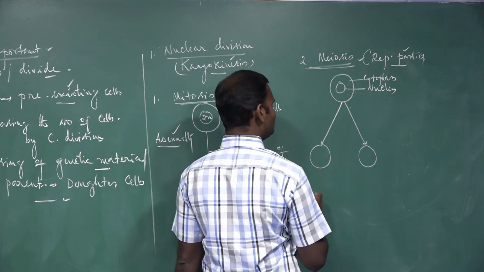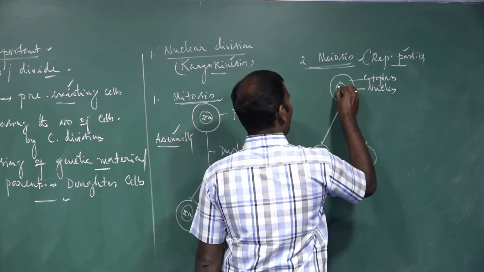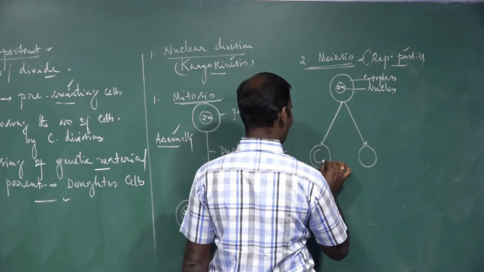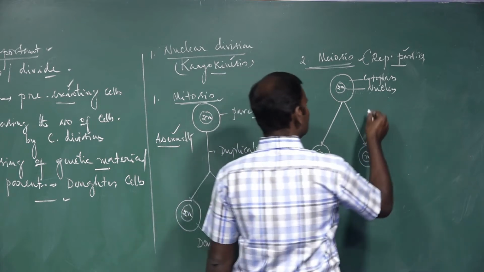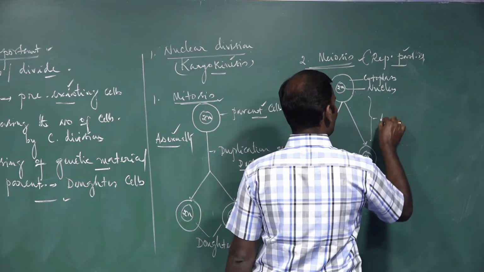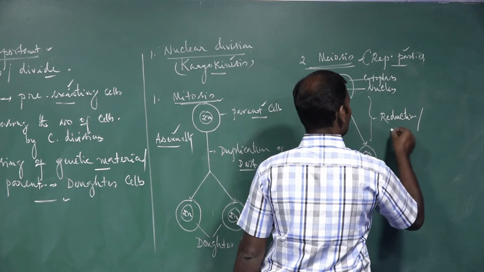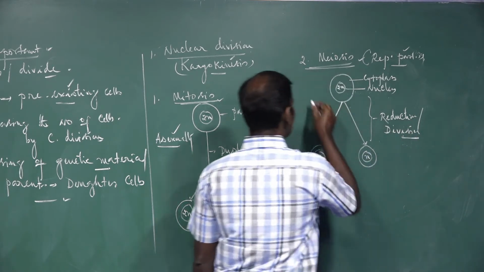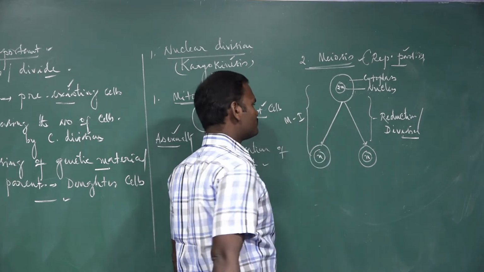But these two daughter cells have the haploid number of chromosomes. The parent cell has the diploid number of chromosomes. So these are called reduction divisions. Here reduction division takes place. It is nothing but meiosis 1.